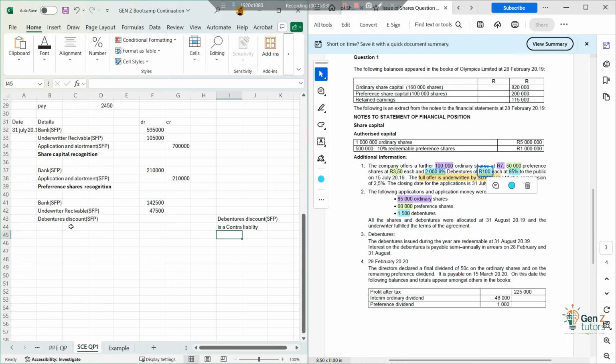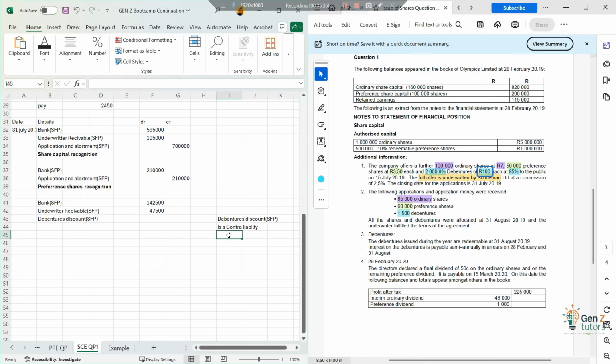So it's almost the same thing as, how can I put it, accumulated depreciation to some extent. So now this will be offset always against the actual debentures that we will be issuing, right? And then we will amortize it until we actually return the value of the discount back into the full value of the debentures on the statement of financial position in the liabilities section.